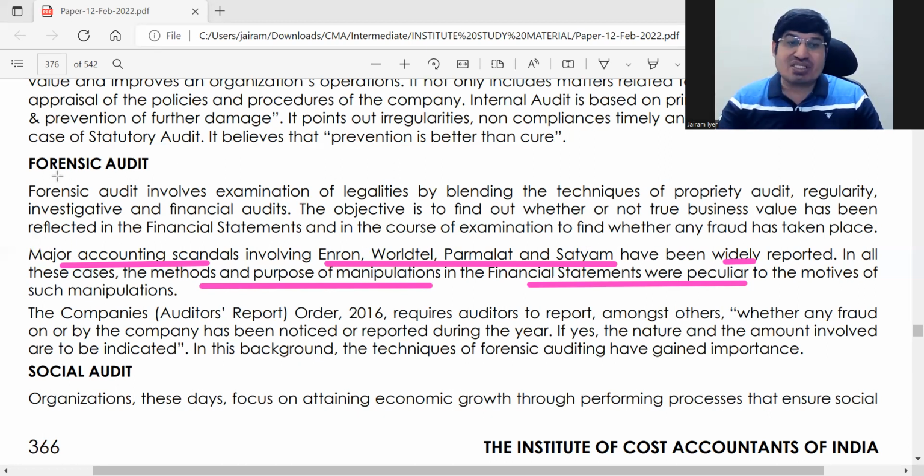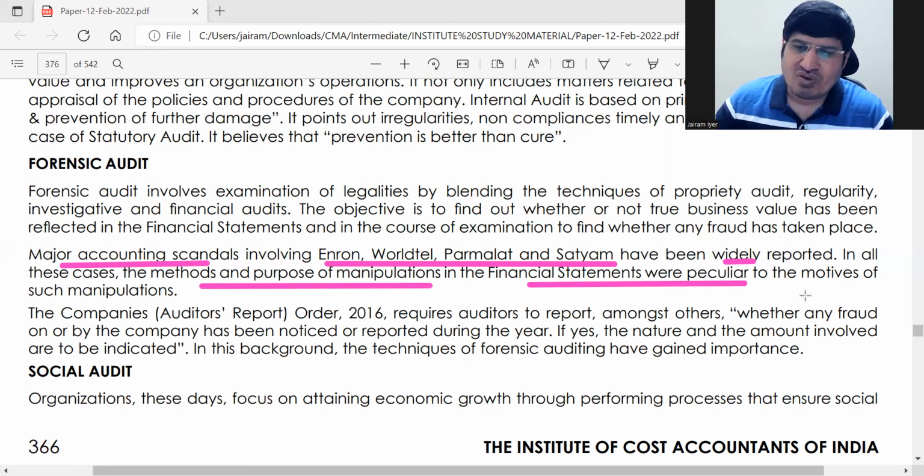Forensic audit will be investigative in nature. ठीक है, okay. So in normal cases you will not go for forensic audit. Okay, ठीक है. So as you can see here, जो एकदम नाम ही पूरे all scandals का नाम आया है, right? It's all. तो forensic audit basically detects all this.